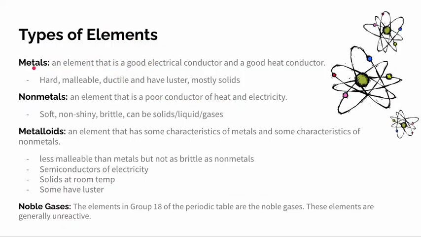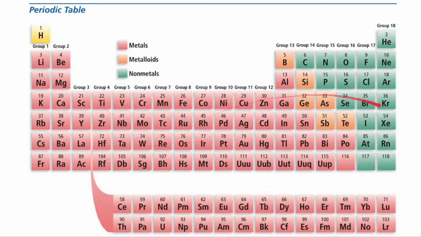So we have metals, which are elements that are good electrical conductors and good heat conductors. Metals are hard, malleable, ductile, and have luster, and they're usually solids. Nonmetals, however, are elements that are poor conductors of heat and electricity. They are soft, not shiny, and brittle, and they can be solids, liquids, or gases. And we can see them here. These are the metals and these are the nonmetals.